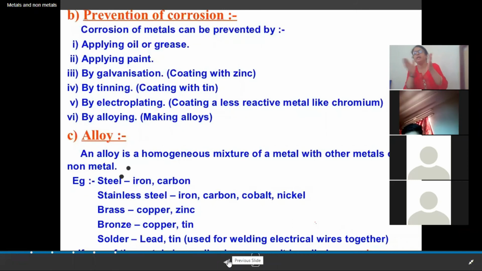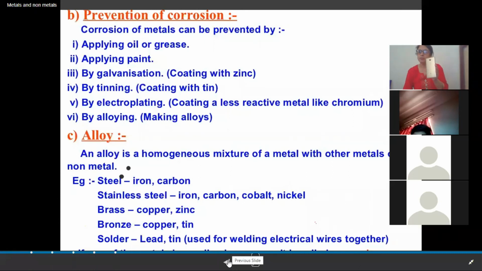Generally what we tend to do is form a layer over the surface. For example, if I have a piece of metal and I paint it, I develop a layer between the metal and the atmospheric gases.